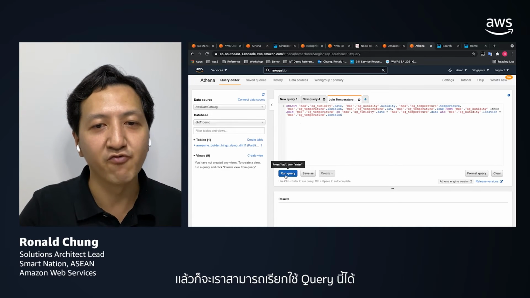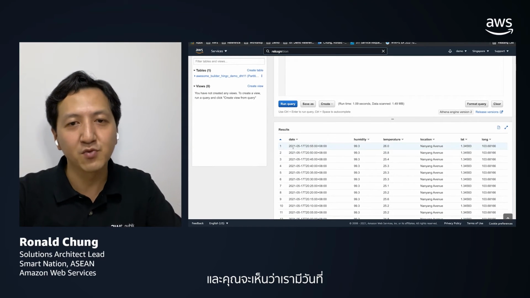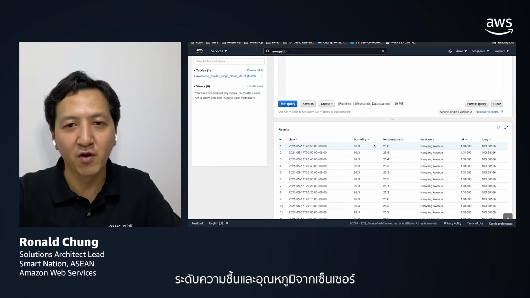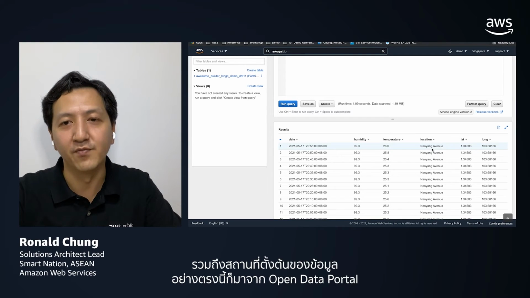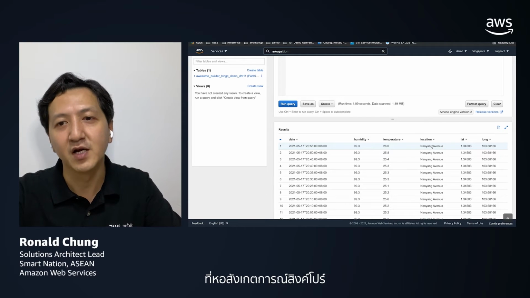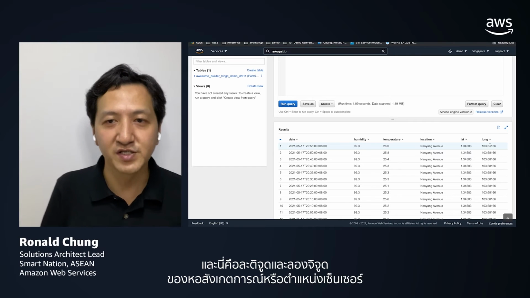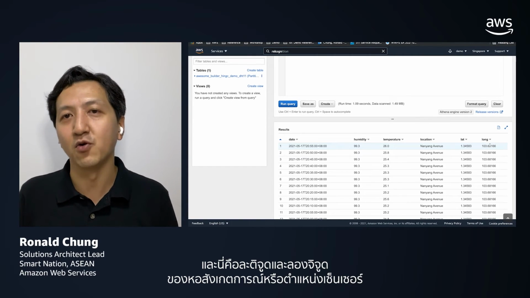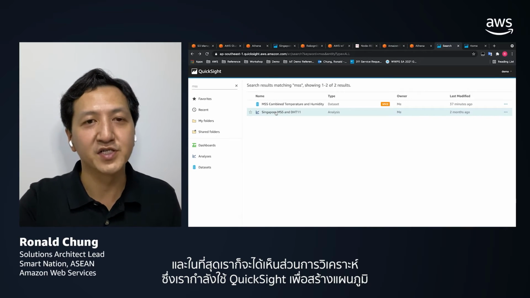We can simply run this query, and you can see that we have the date, we have the humidity and temperature from the sensor. The location data is actually from the open data portal from Singapore Observatory. And these are the latitude and longitude of the observatory stations or the sensor locations. And finally, we can see the analysis part.